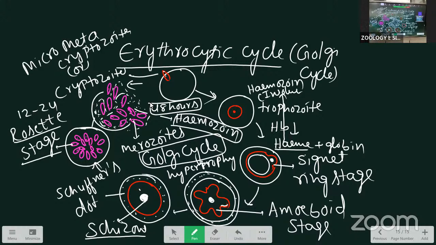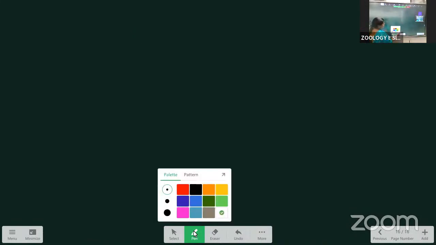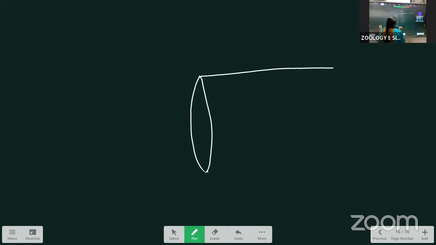Next, together I will draw the diagram. Try to observe this diagram. I'm drawing together the total cycle: the pre-erythrocytic cycle, the exoerythrocytic cycle, and the erythrocytic cycle.